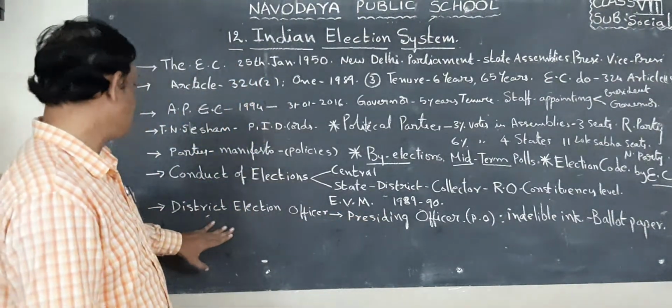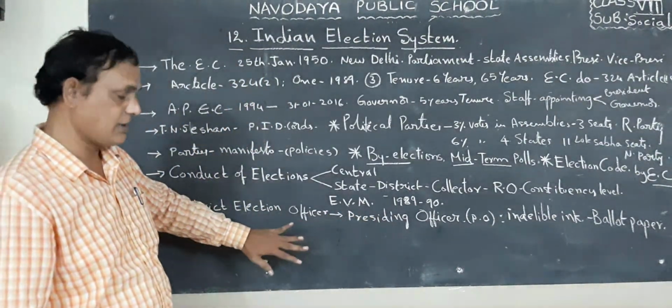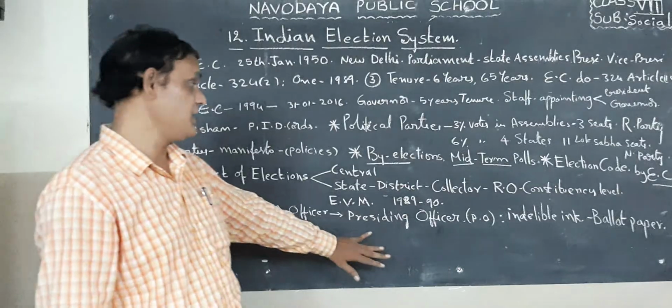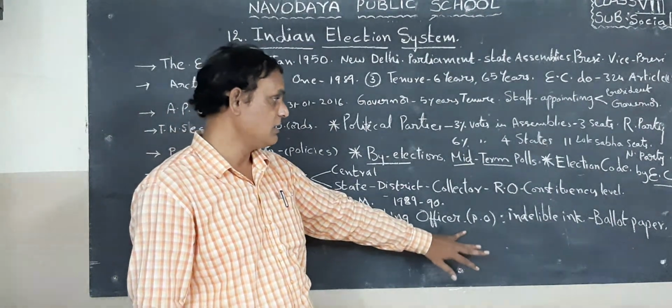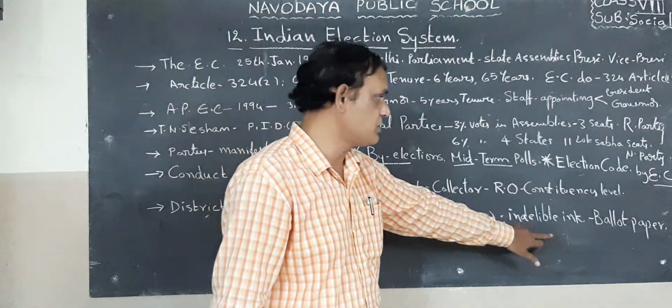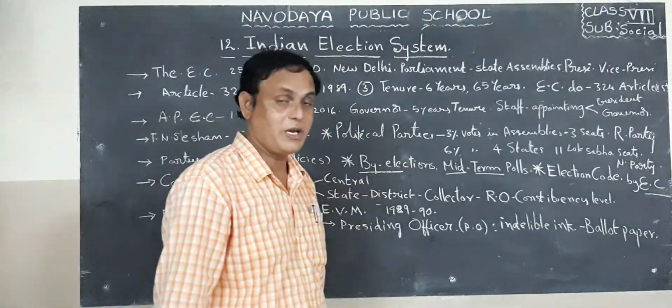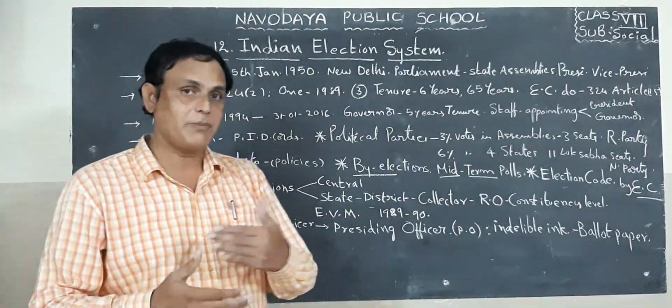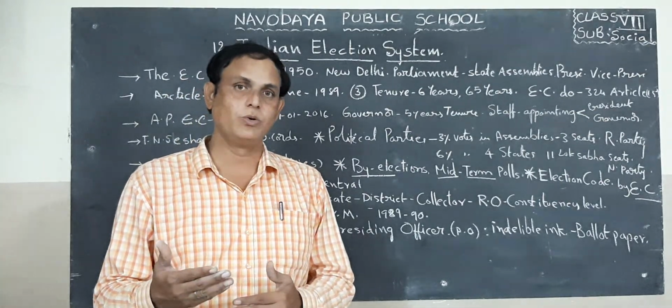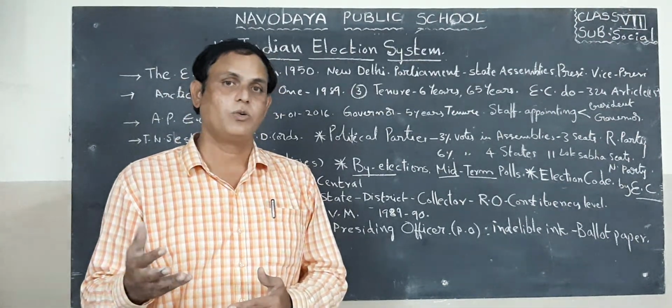So that is the district election officer, the district collector, and the presiding officer at polling booth level. Indelible ink and ballot papers. So these are the main points in this lesson. The remaining points I shall tell you in the next class. Okay children, thank you.